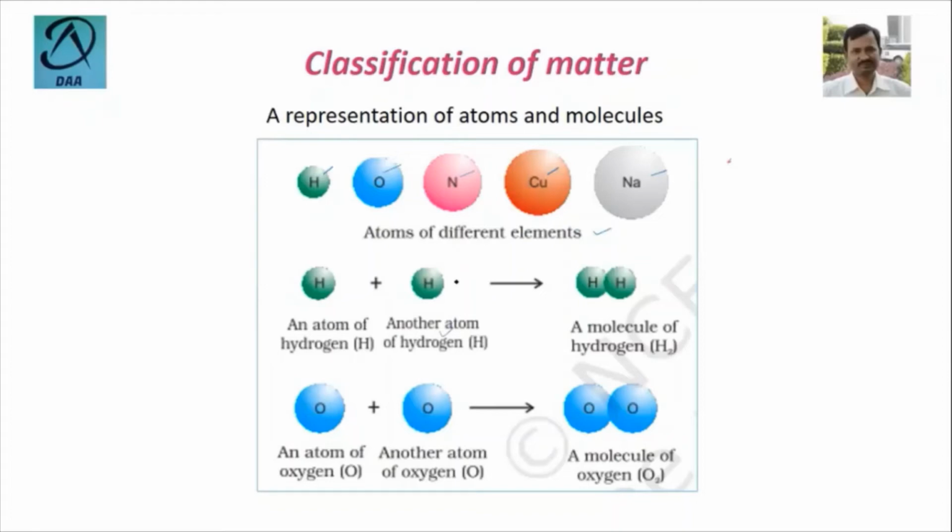Bonding we will know later. Then one molecule of hydrogen will be formed. Similarly, one oxygen atom and another oxygen atom will form one molecule of oxygen, that means O2.